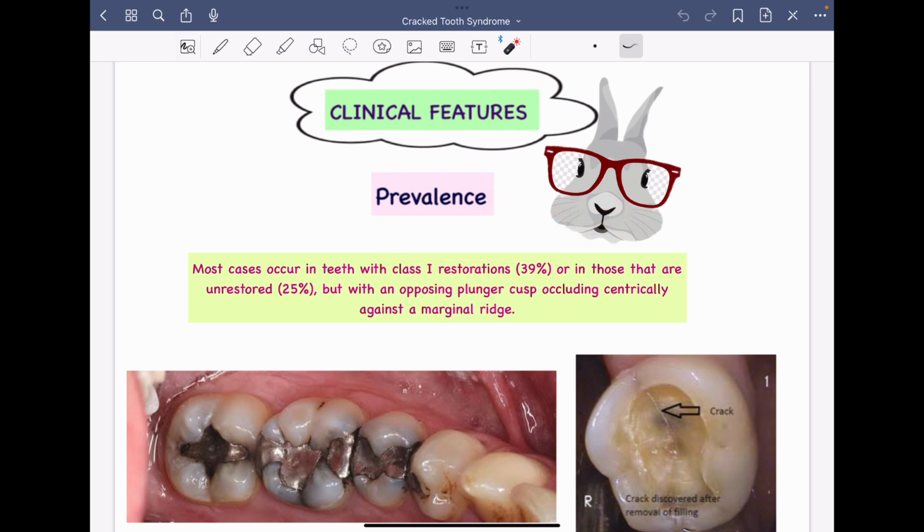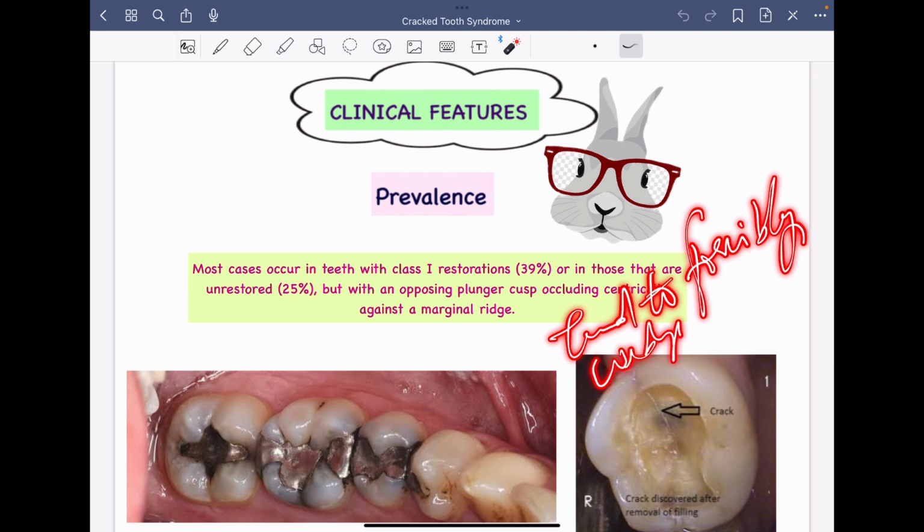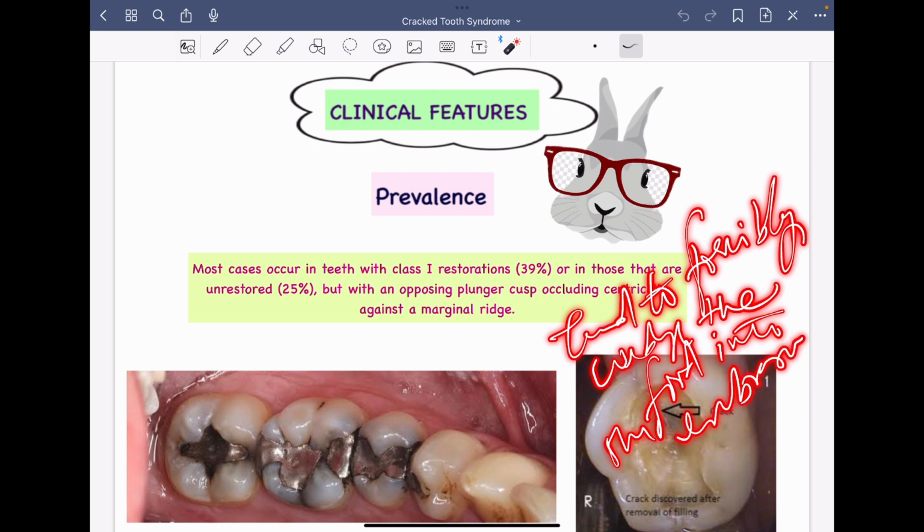There is an important factor in this which I have to mention, that is, in cases of unrestored teeth, it can occur. Why? Because there is something known as a plunger cusp, right? So what is this plunger cusp? Basically these are the cusps that tend to forcibly wedge the food into the embrasure area, right? Into the embrasure area of opposing teeth, right?